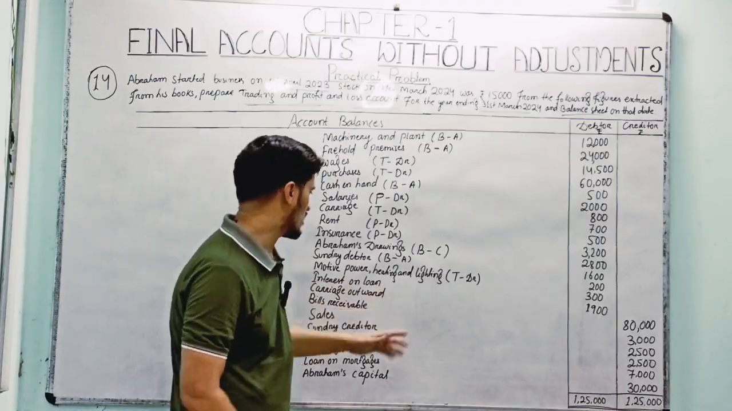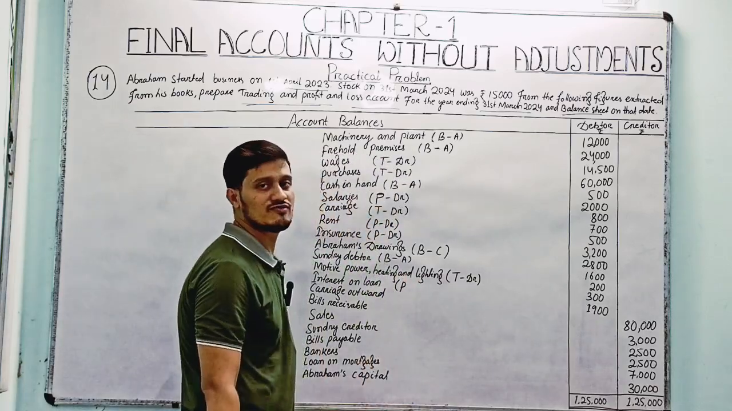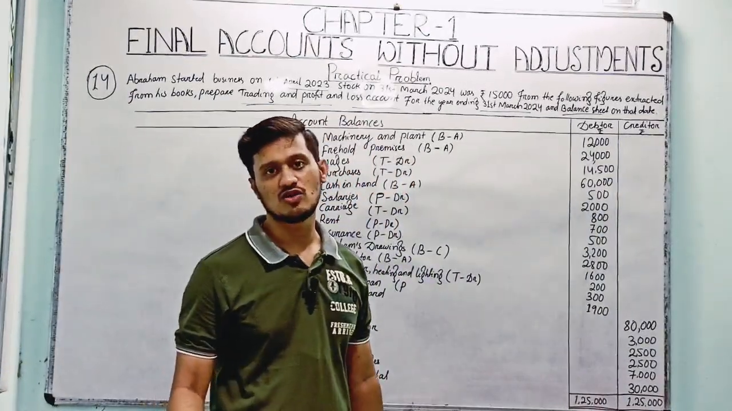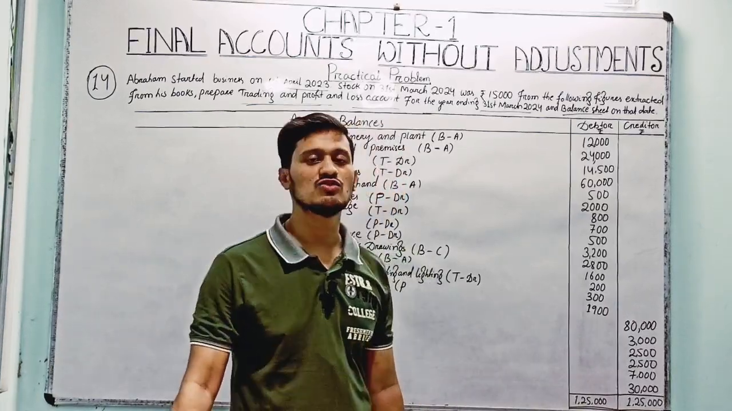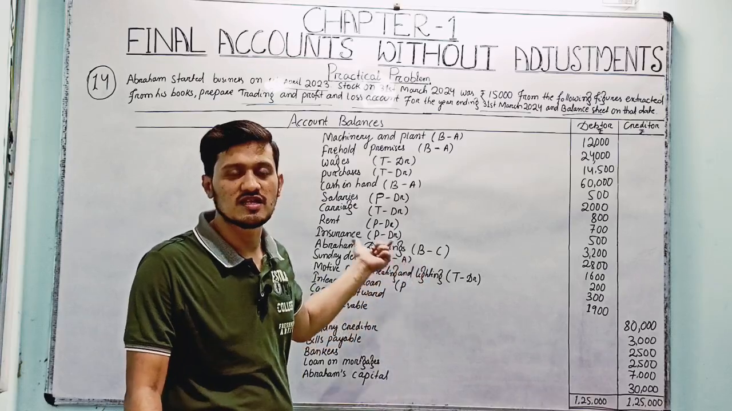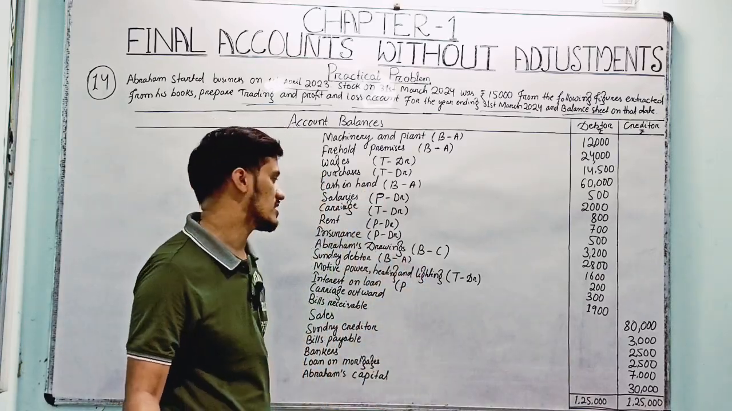Interest on loan. Suppose we have taken a loan from the bank, right, and we are paying interest on that loan at the end of the year. That interest will be regarded as an expense, and it will be entered into the profit and loss account. On which side? It's the debit side.